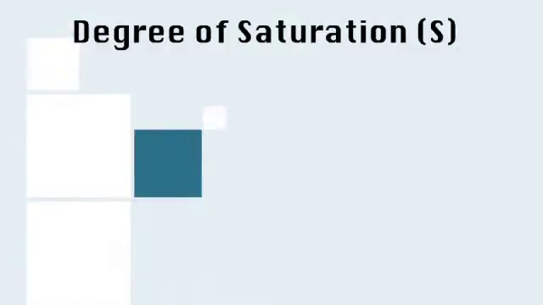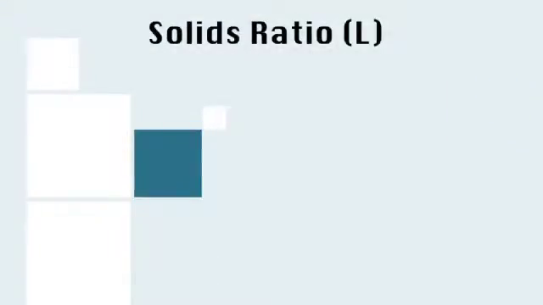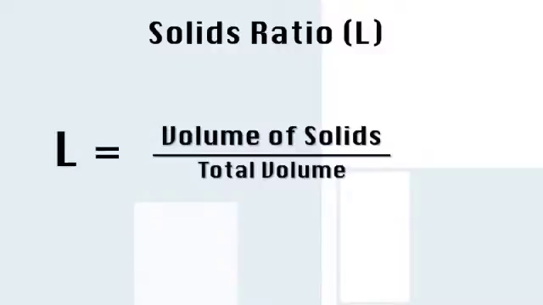Here are diagrams showing various properties of soil. The degree of saturation, S is the symbol, is the volume of the water over the volume of the voids. Now, the solids ratio, which sometimes could be referred to as the degree of interlock of the particles, the symbol is L, and that is the volume of the solids over the total volume.